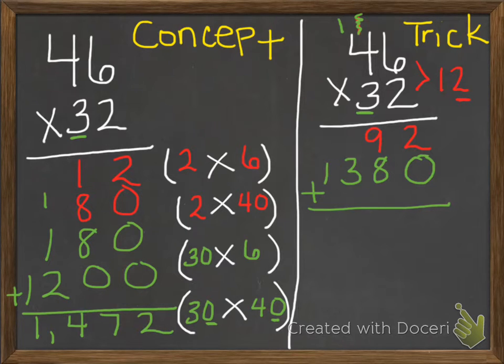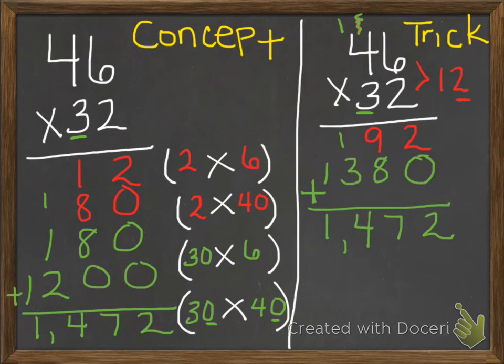Now I'm going to go over to the trick. Now I'm going to go back to the trick. Remember what I said. I'm going to treat this like it's really in the classroom. I misspoke when I said 2 times 0. What I meant to say was 2 plus 0. 2 plus 0 is 2. 9 plus 8 is 17. Carry the 1. 1 plus 3 is 4. And I bring down my 1.